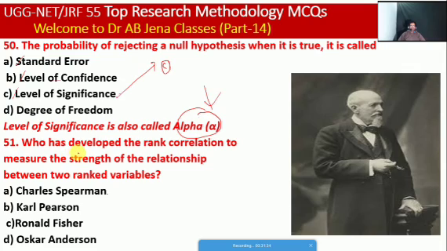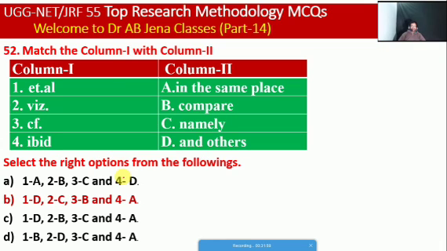Next one, MCQ: who has developed the rank correlation to measure the strength of the relationship between two ranked variables, whether it's Charles Spearman or Karl Pearson or Ronald Fisher or Oscar Anderson? So friends, A is the right option. So Charles Spearman has developed the rank correlation to measure the strength of the relationship between two ranked variables.